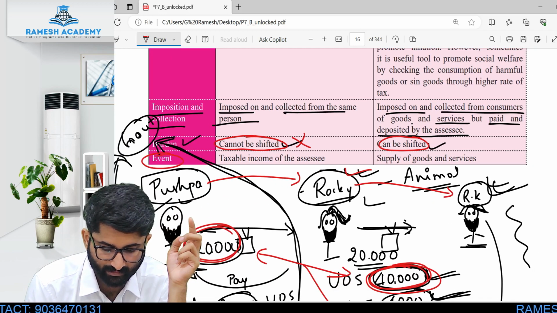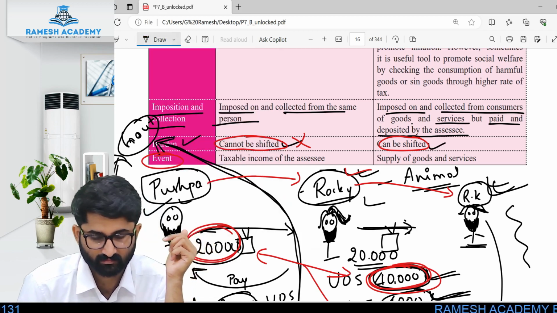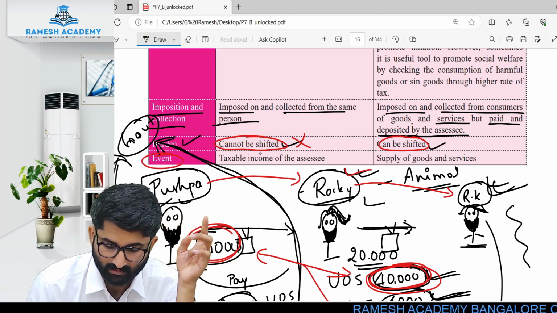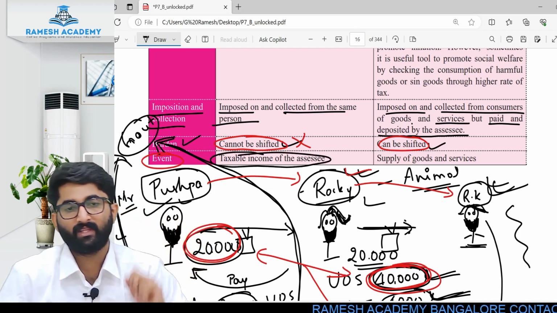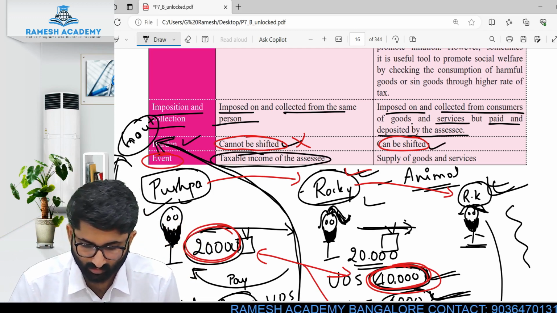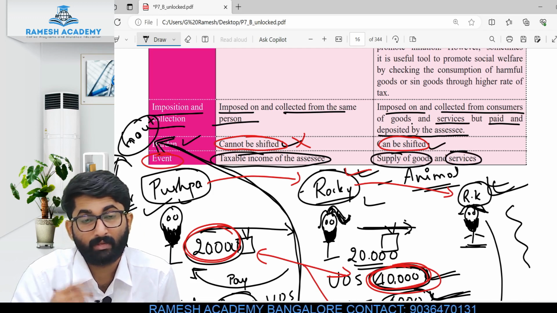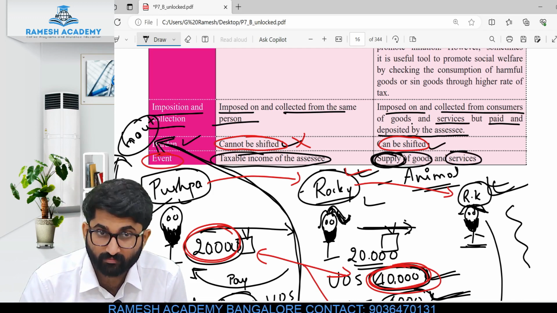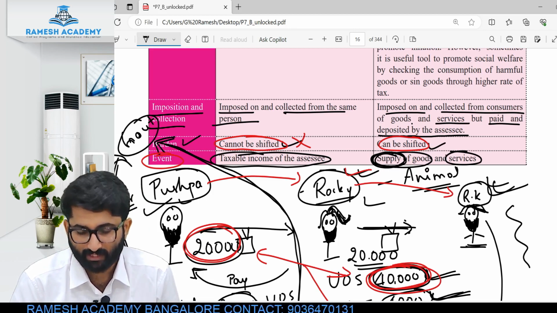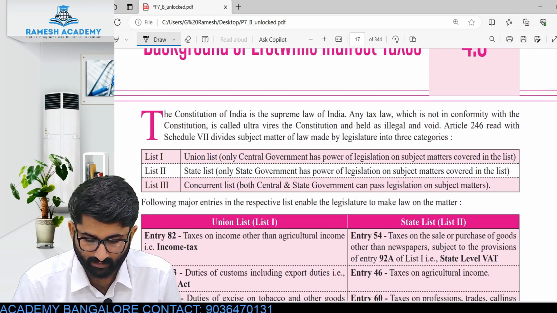In case of direct tax, what is the event? What is the meaning of event? It is the event on which you will put the tax. In direct tax, the taxable event is the taxable income. If you are getting some income, that itself is the taxable event. But in case of indirect tax, supply of goods and services is the taxable event. I told you supply is one of the important terms here. Keep that in mind. Supply is very important. This is the difference between direct tax and indirect tax.